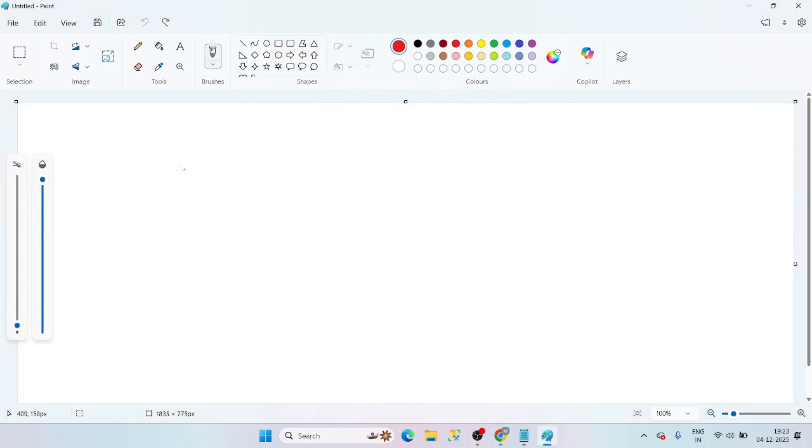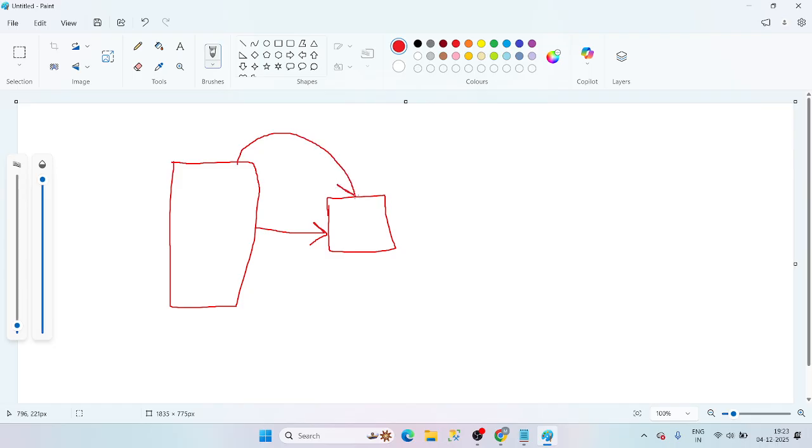So now what we are doing is, I will draw a rough diagram. Here, this is called the product backlog. Now this is the sprint backlog. Here, what we are doing, the product owner is bringing some tickets from here to here, guys. The product backlog to sprint backlog, right? Yes, product backlog to sprint backlog.